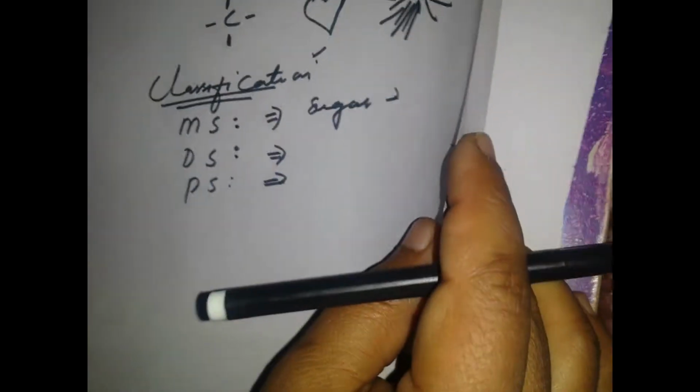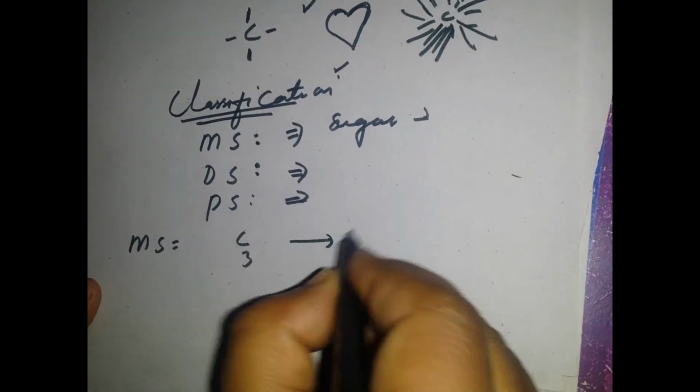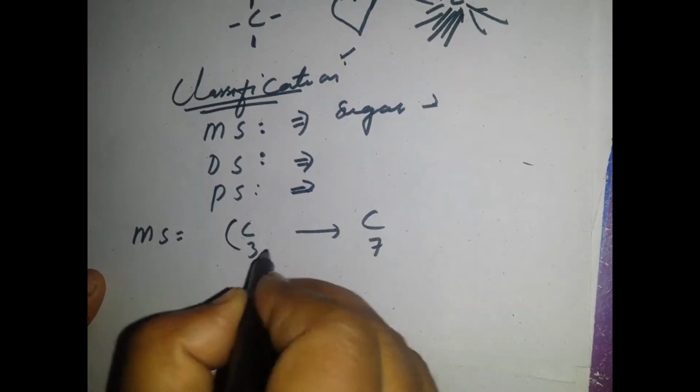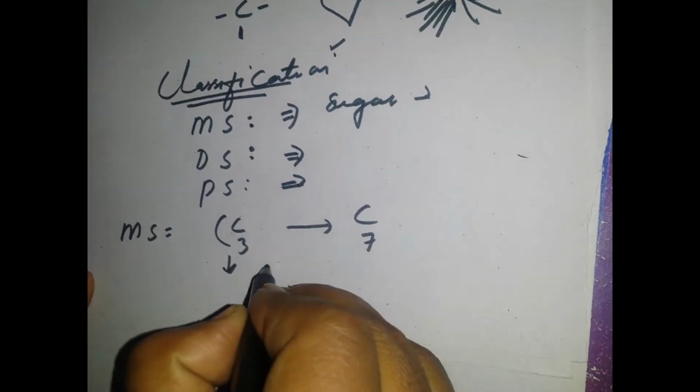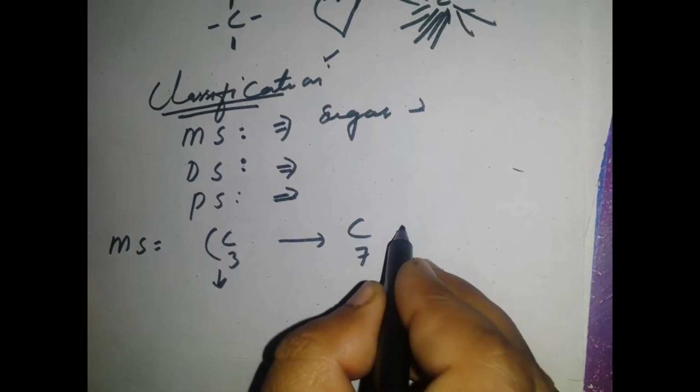So this is very important. In monosaccharide, we start from carbon 3 up to carbon 7. And then we put the name, like triose, tetrose, pentose, hexose, and heptose up to 7. But let me draw the structure of some of those.